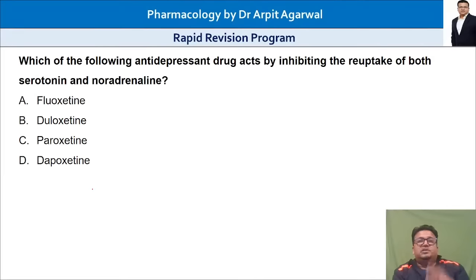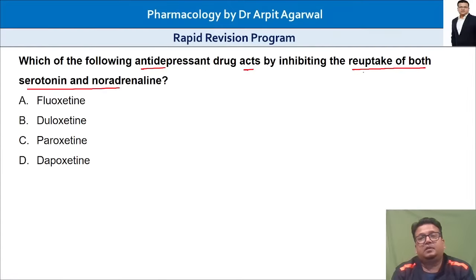Now again, simple question, confusing options. Which of the following antidepressants act by inhibiting reuptake of both serotonin and noradrenaline?